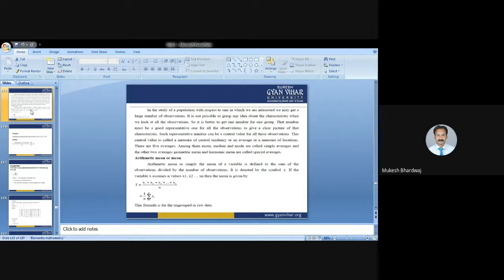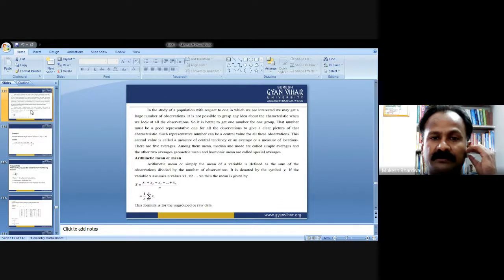In the study of a population with respect to one characteristic in which we are interested, we may get a large number of observations. It is not possible to grasp any idea about the characteristic when we look at all the observations. So it is better to get one number for one group. That number must be a good representative one for all the observations to give a clear picture of that characteristic. Such a representative number can be a central value for all these observations. This central value is called a measure of central tendency, or an average, or a measure of location.